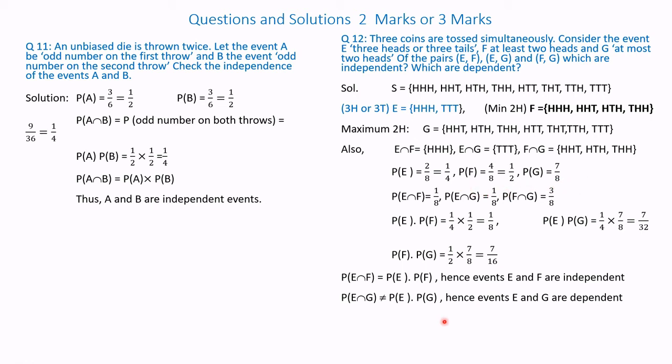Therefore, probability of F intersection G is not equal to probability of F into probability of G. Hence, events F and G are dependent because it is not equal to the multiplication of their respective probabilities.